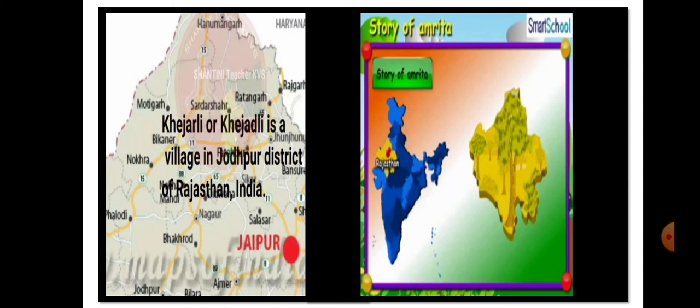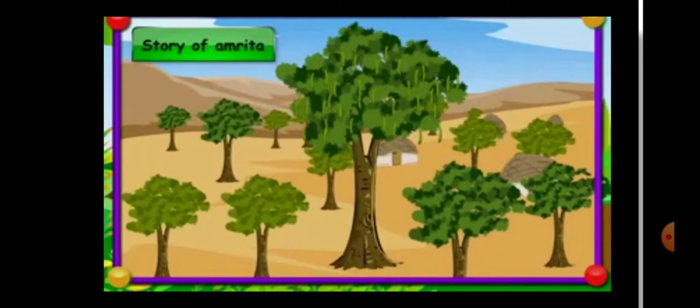This is a story from long ago. Khejri is a village in Jodhpur district of Rajasthan, India. Near it lies a village called Khejri. This village got its name because many khejri trees grew there. The khejri tree is found mainly in desert area. It can grow without much water.